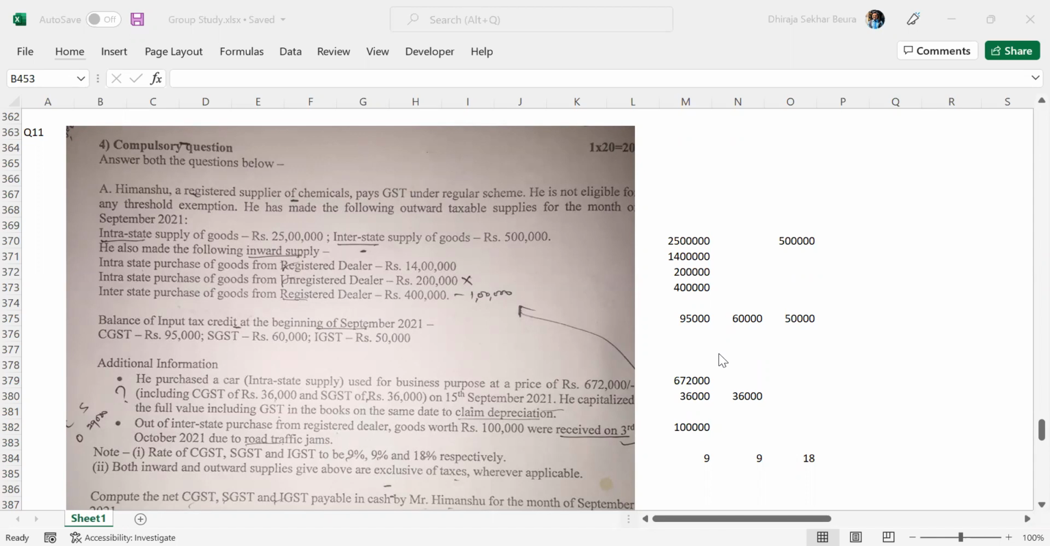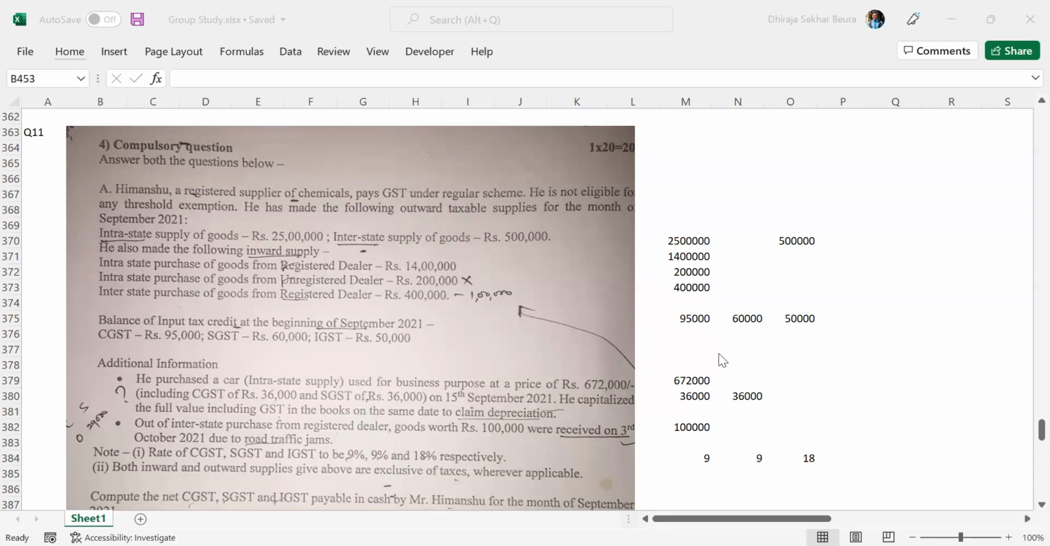Intrastate supply of goods, that means CGST and SGST liability will be there because of this, 25 lakhs. Interstate supply of goods, that means there will be IGST on this particular supply, output IGST liability. He also made the following inward supplies. Now the information is given for the input tax credits.